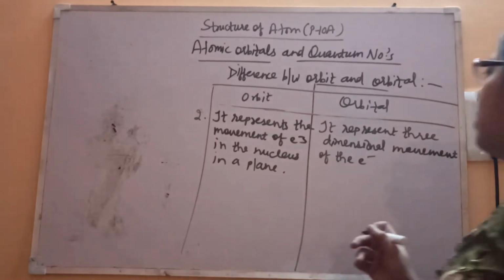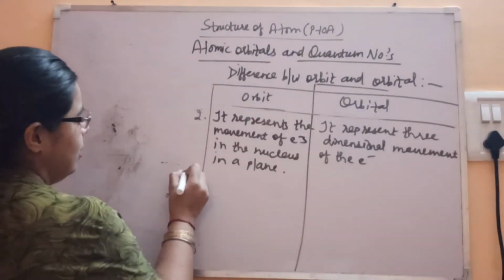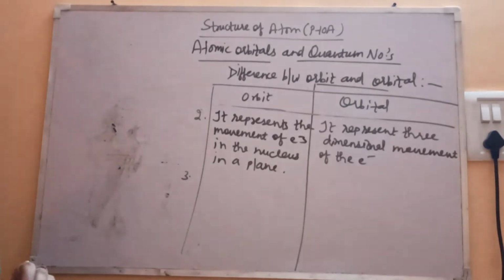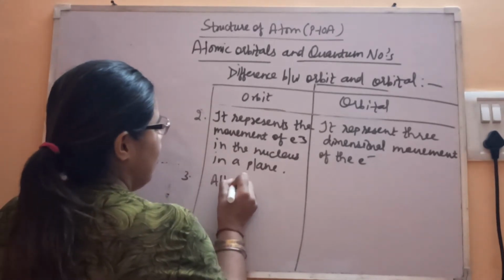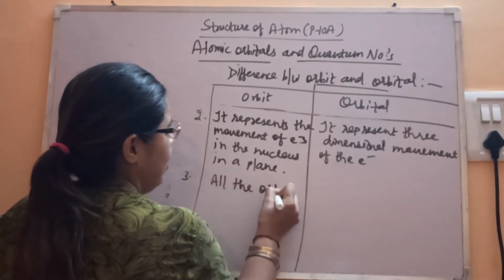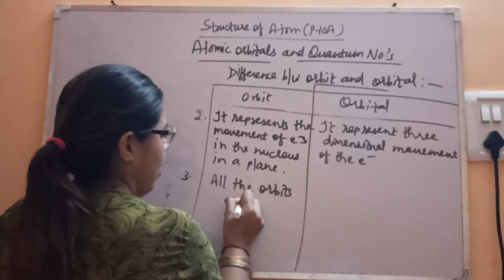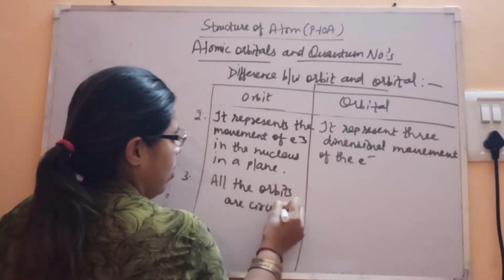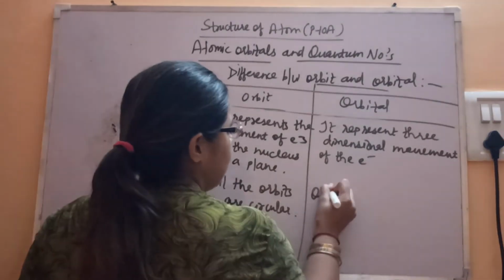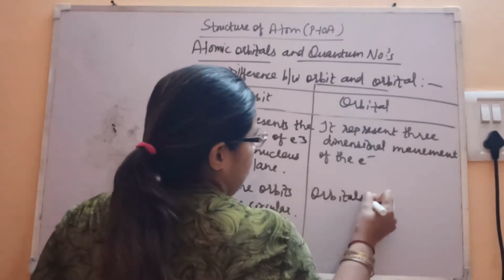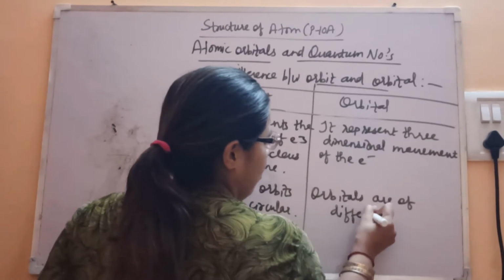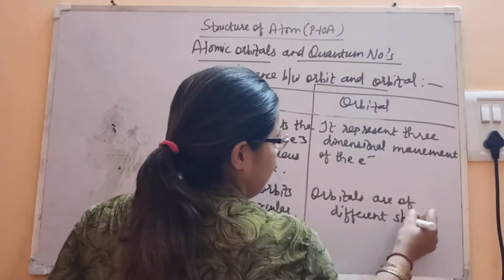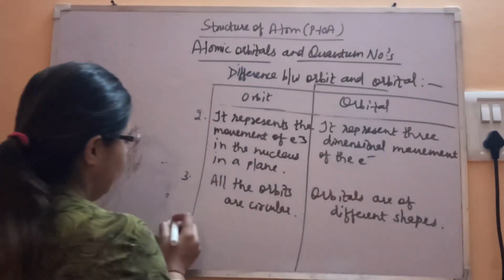Let's see the third point, regarding shape. All the orbits are circular. But orbitals are of different shapes. We'll see later on that they are of different shapes.